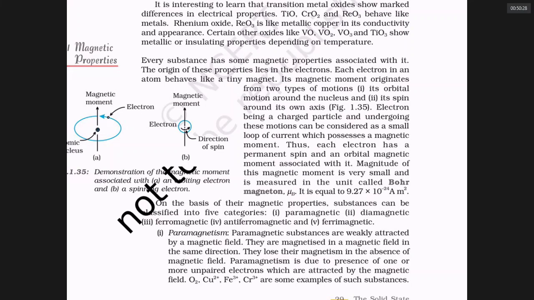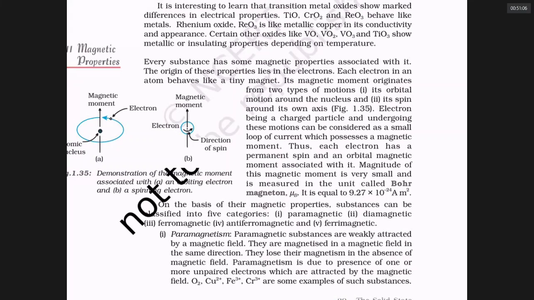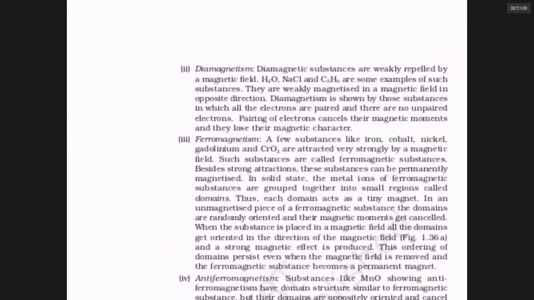Sir, Zn+2 is diamagnetic because Zn+2 has no unpaired electrons. So you should know the configuration and relate it to magnetic behavior. Paramagnetism is a property of individual atoms or molecules which have unpaired electrons. O2 is paramagnetic because it has 2 unpaired electrons in anti-bonding molecular orbitals. Copper+2 is paramagnetic because it has 1 unpaired electron, 3d9. Iron+3 is paramagnetic because it has a configuration like 3d5. Any configuration that has unpaired electrons makes it paramagnetic.